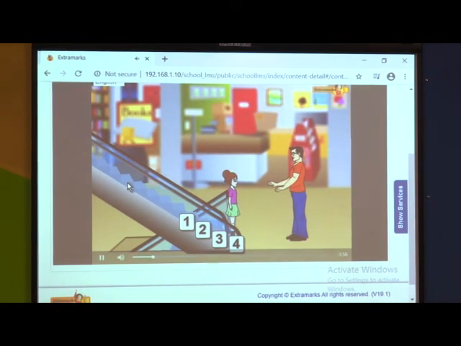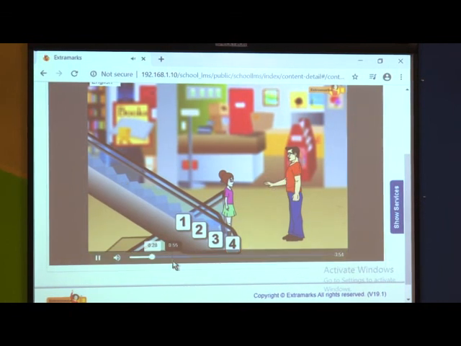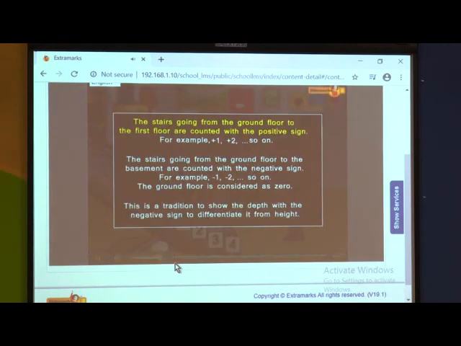How will you determine that the steps you are taking up are below ground or above ground? I don't know, father. Can you please explain it to me? Suppose the stairs going from the ground floor to the first floor are counted with the positive sign.